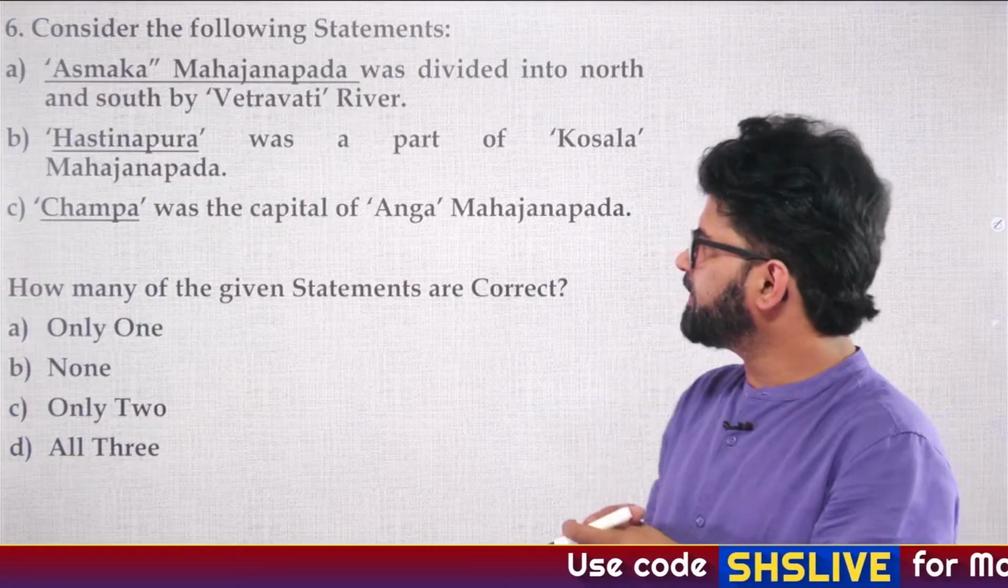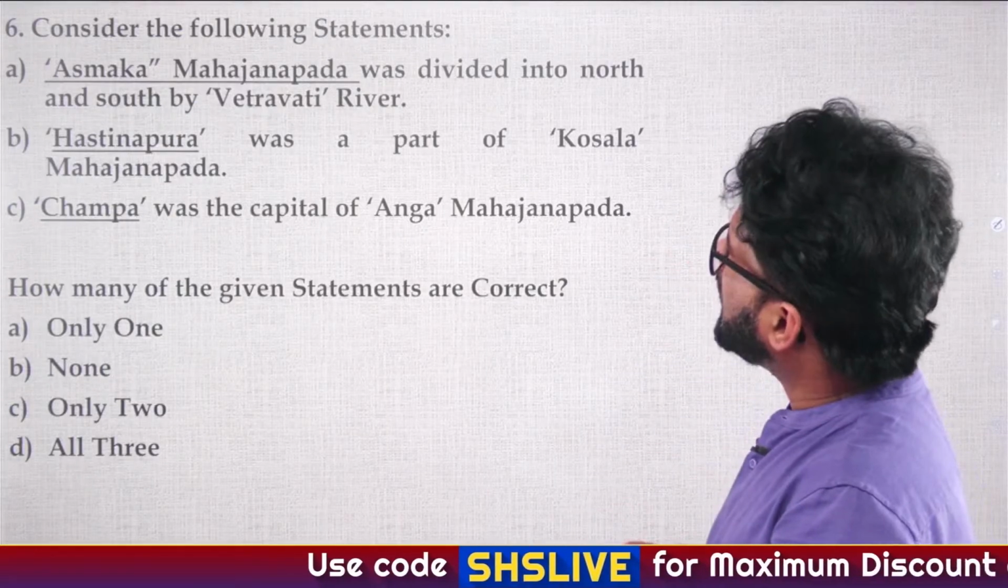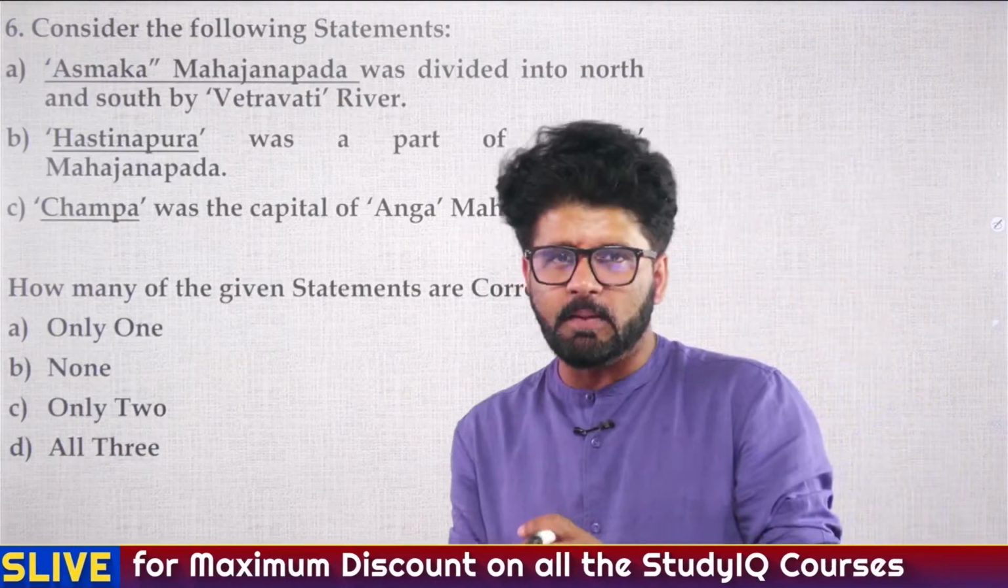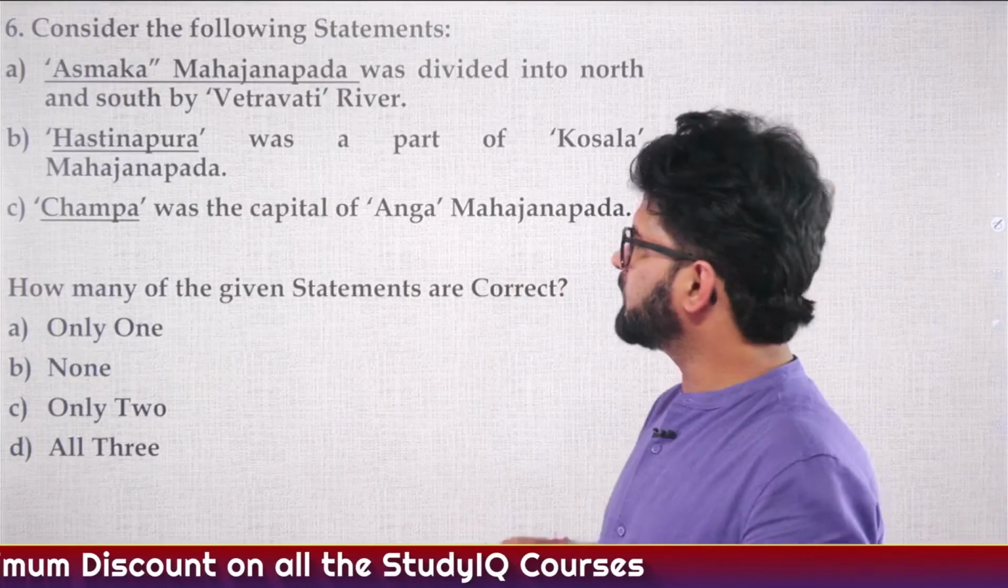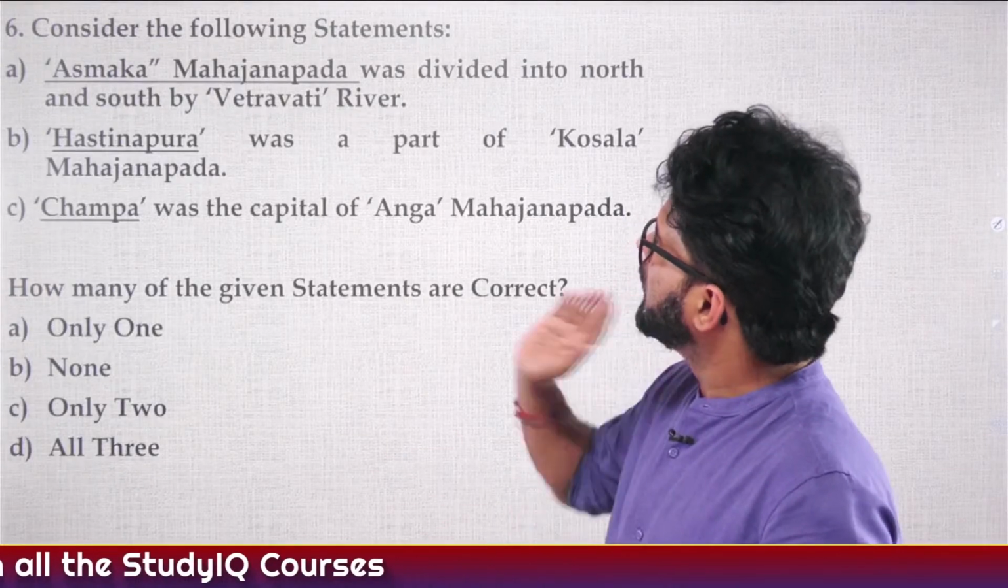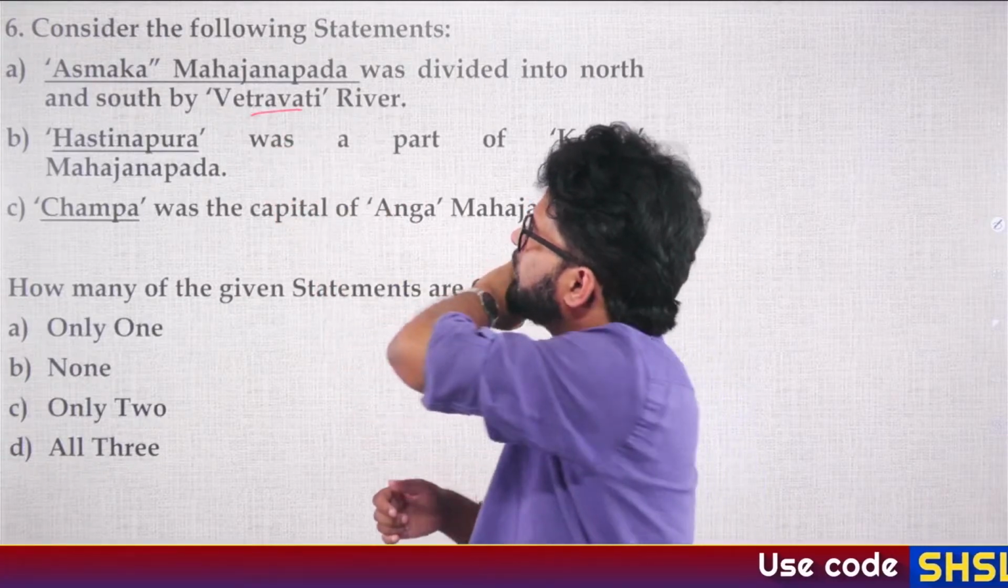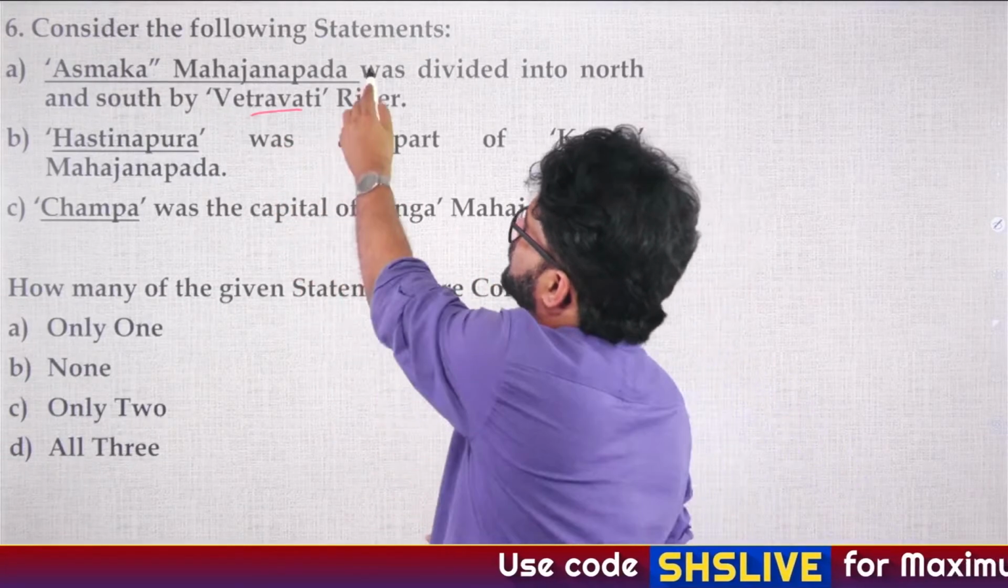Okay, Sundaram has given the answer. Ashmaka Mahajanpad, which is also known as Ashika Mahajanpad, is the only Mahajanpad lying completely south of the Vindhyas. We have to revise the Mahajanpad period. You people have forgotten things. It was not divided into north and south by the Vetravati river, which we currently know as the Betwa river. That was Avanti Mahajanpad. So this is wrong.